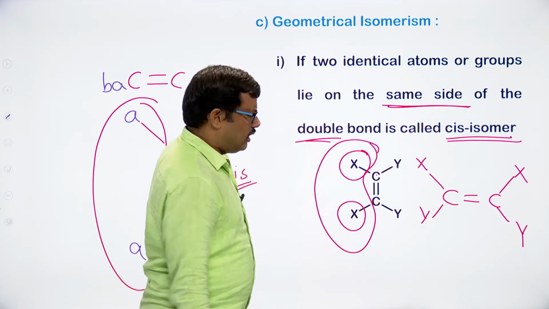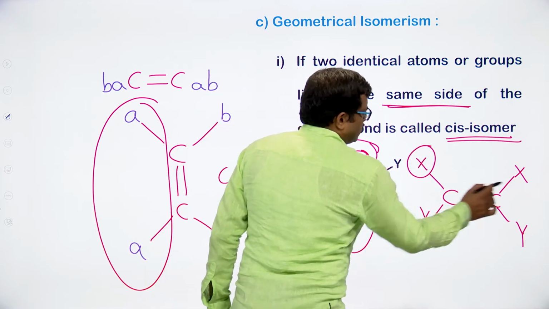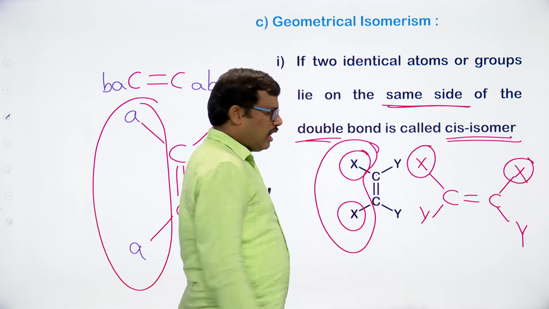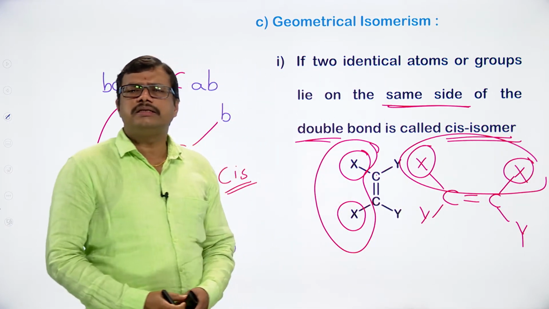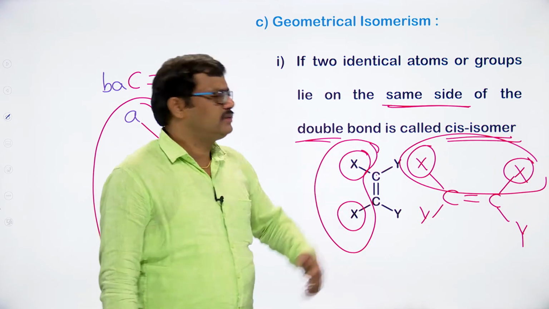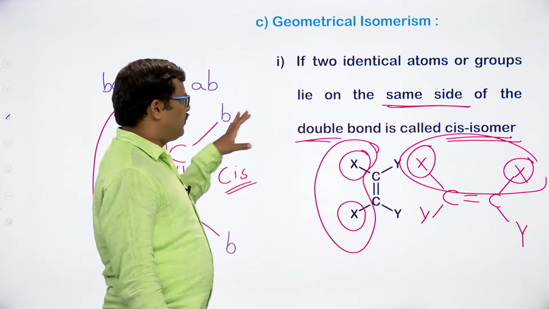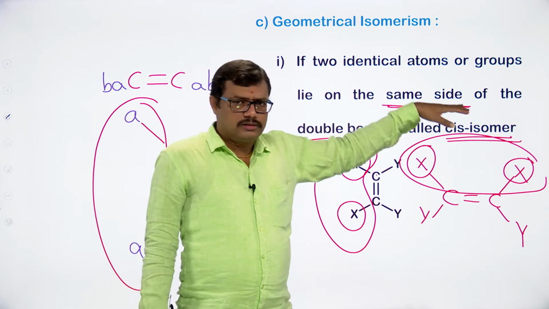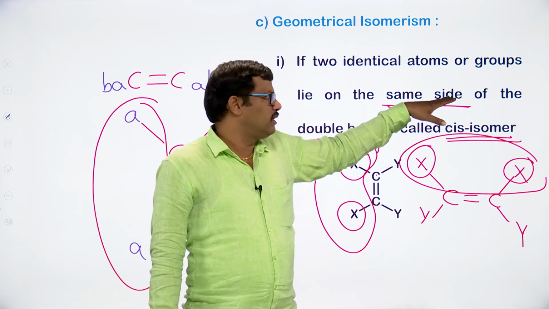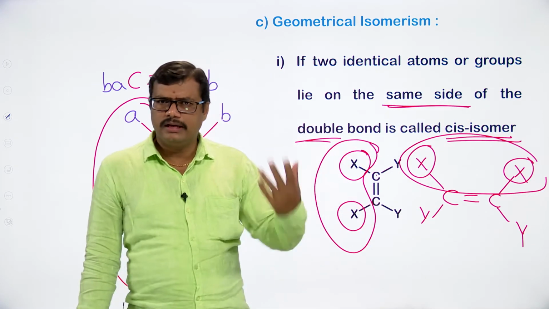Okay. So here, if you observe, the two X groups or X atoms are present on the same side of the double bond. So it is taken as a cis isomer. So we consider this as a cis isomer. If the two identical atoms or groups are projected on the same side of the double bond, that isomer is taken as a cis isomer.